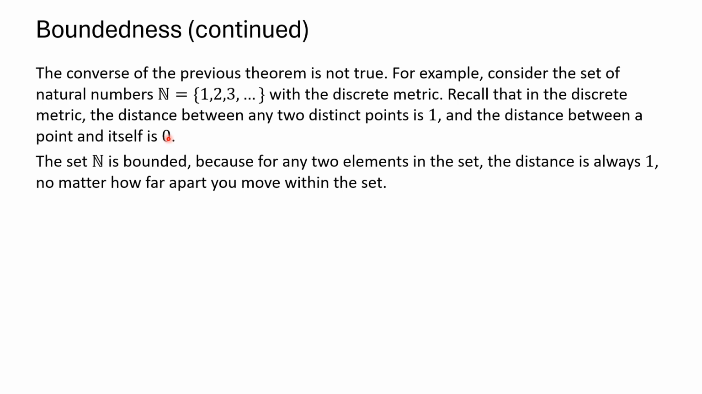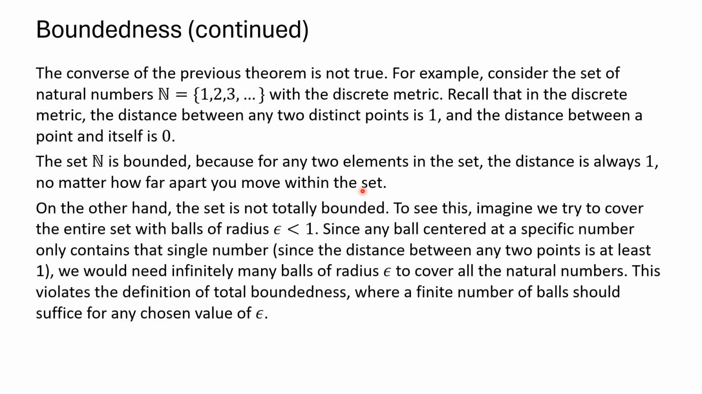So the set N is bounded because for any two elements in the set, the distance is always 1. So we know the maximum distance is 1. That gives us a fairly simple proof that it's bounded. But it turns out N is not totally bounded. And we can show that.